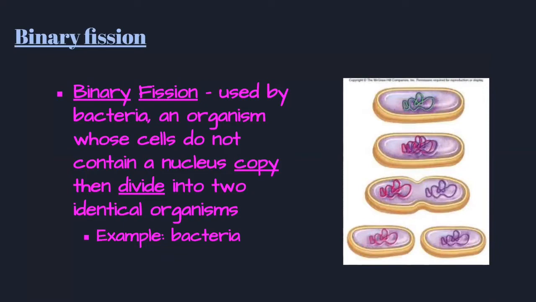So binary fission. Binary fission is used by bacteria, we can say most probably in bacteria, an organism whose cells do not contain a nucleus. They copy and then divide into 2 identical organisms. Example, bacteria, which is mentioned above. And here you can see a picture. Let me show it to you. This is the picture, right?